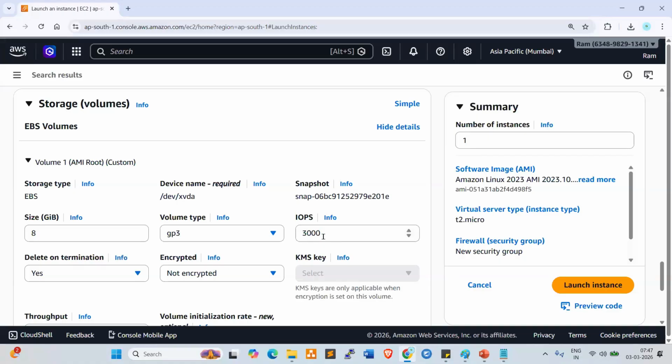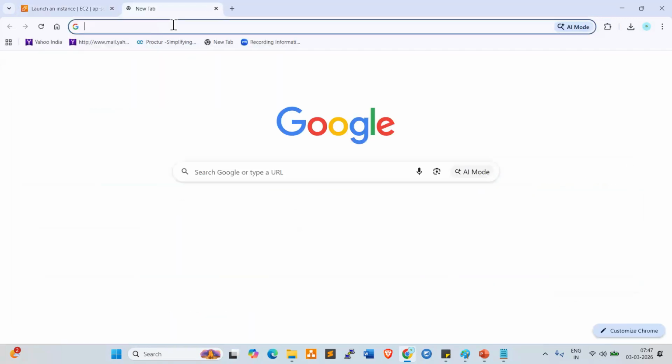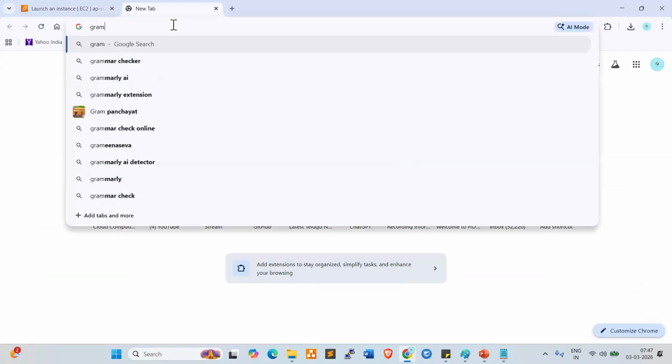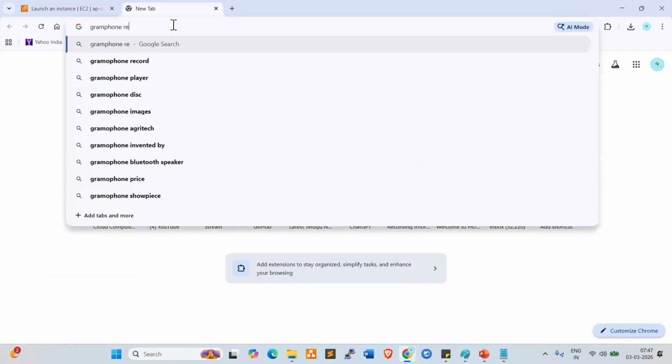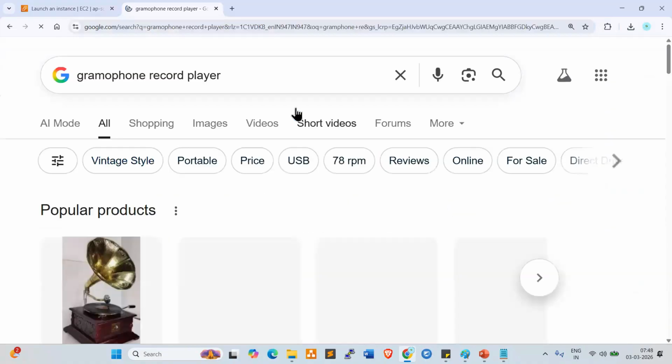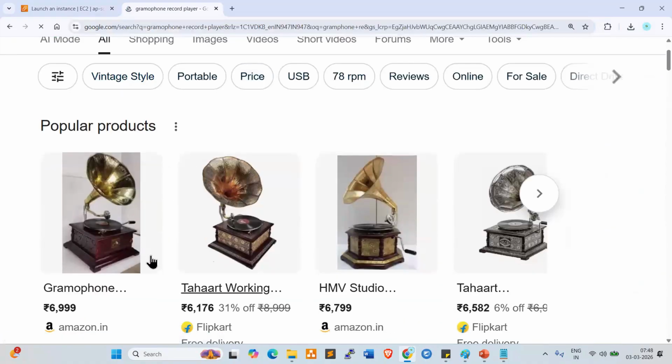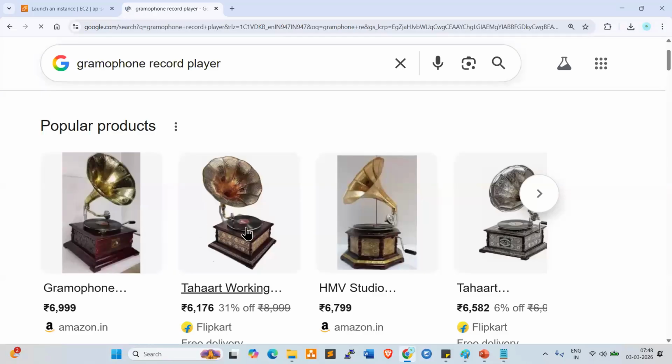Normally, 50 years back, 20 years back, we used to use gramophone records, right? What is a gramophone record? Look here. In olden days, gramophone records. This is the disk. It will rotate, keep on rotating.